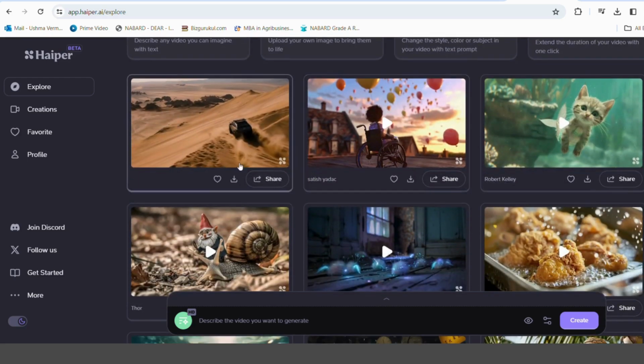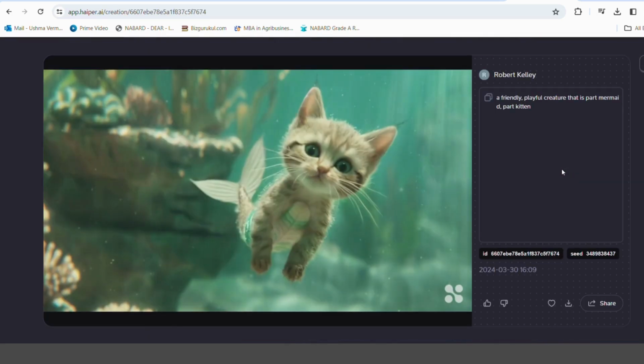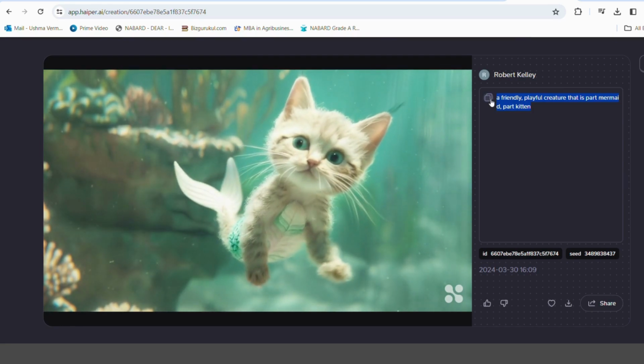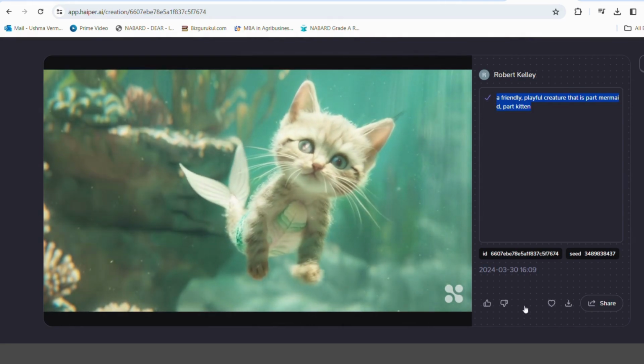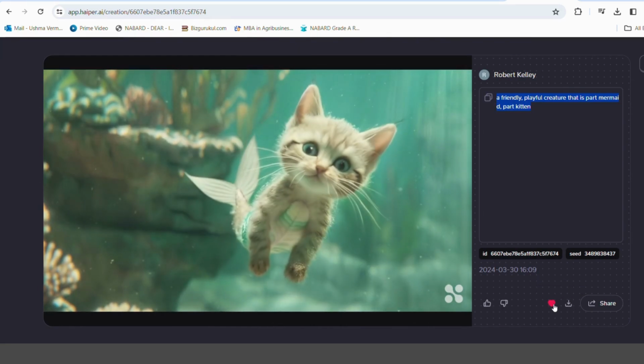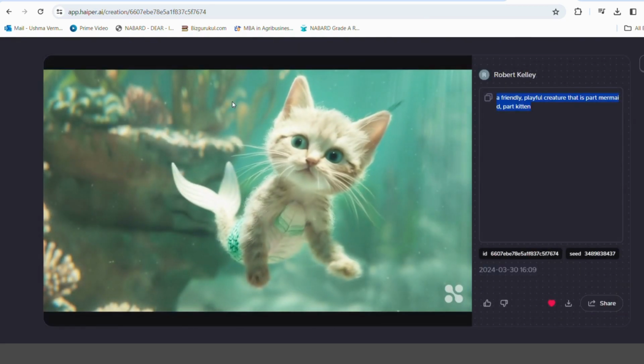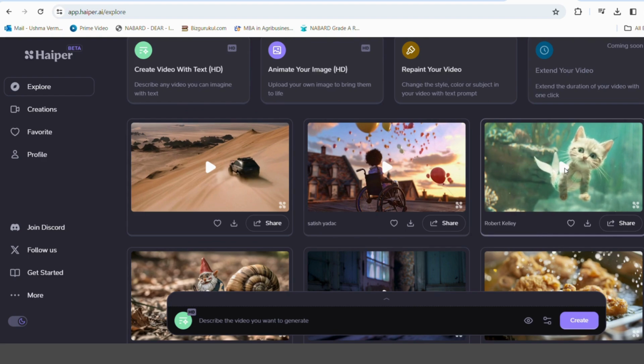Each image has its own specific prompt. Once you click on it, you will find a prompt which you can easily copy, and a download button. You can even add it to your favorite list. You can share it on Threads or your Facebook account. Meanwhile, you can copy the link also. The video is super realistic.